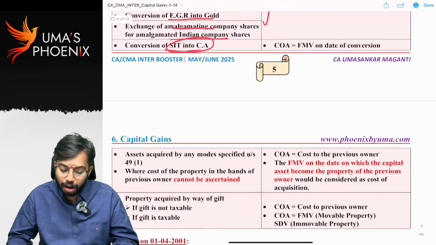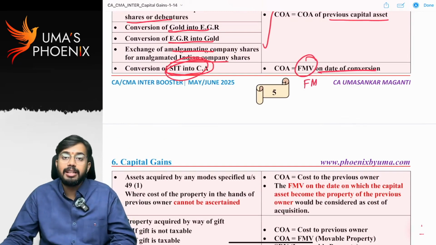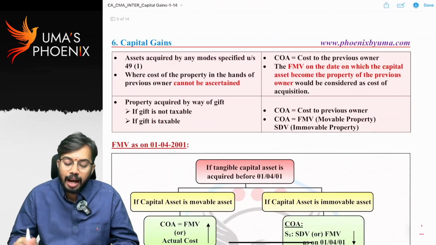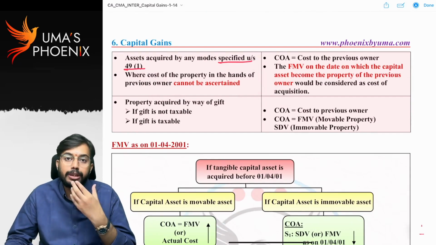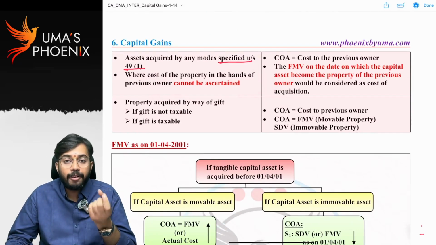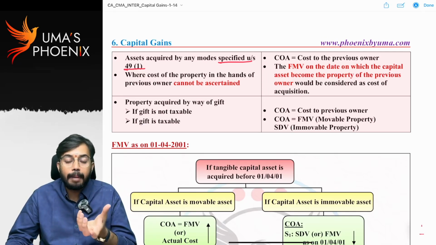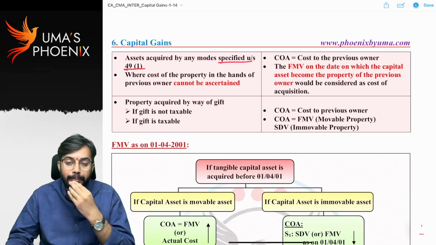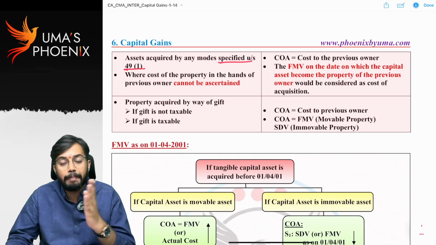So in case of conversion of stock in trade into capital asset, fair market value on the date of conversion is to be taken as cost of acquisition. Assets acquired by any modes specified under section 49(1) are nothing but exceptions to transfer. Transfer of capital assets by Hindu undivided family to small family, gift, will or inheritance, transfer of capital assets from holding company to 100% subsidiary company or 100% subsidiary company to holding company, transfer of capital assets from amalgamating company to amalgamated Indian company, transfer of capital assets from demerged company to resulting company.